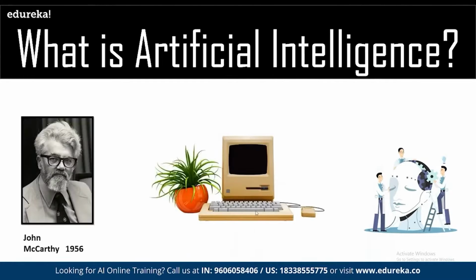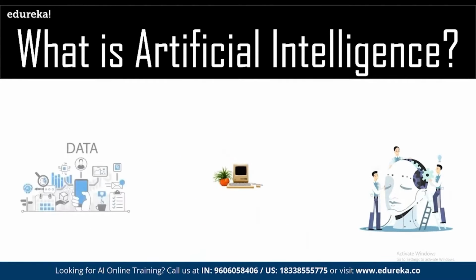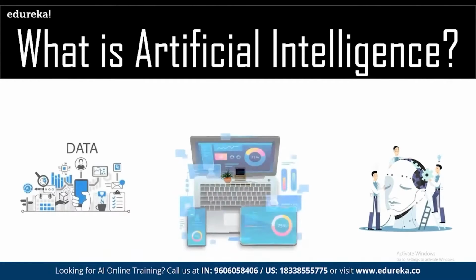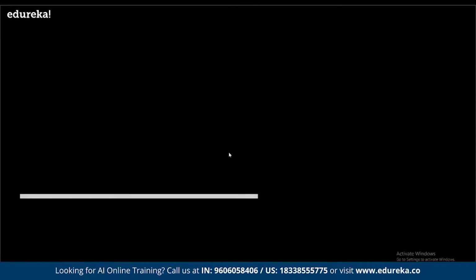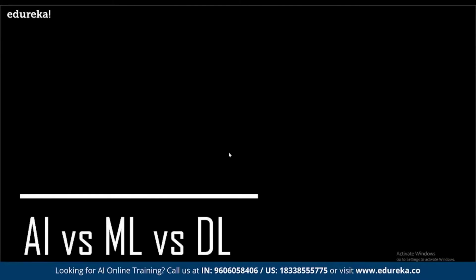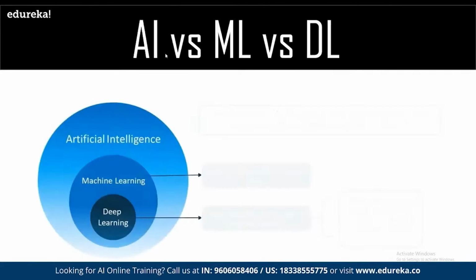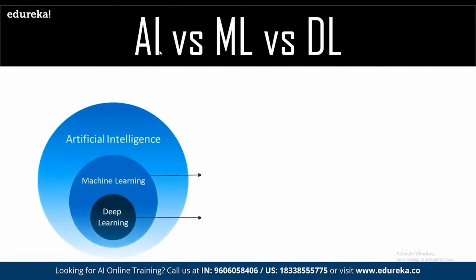This was one of the initial computers, but with more and more impactful training, the system has been replaced step by step with our modern devices and systems. If we take a look at AI versus ML versus DL, these are not separate entities. Artificial intelligence, machine learning, and deep learning work together in making sure the entire system is autonomous.